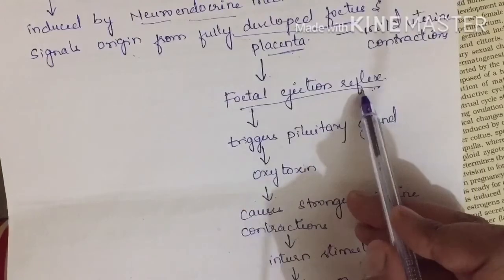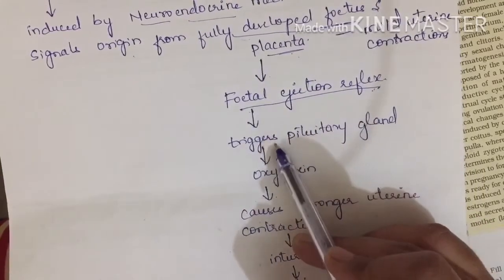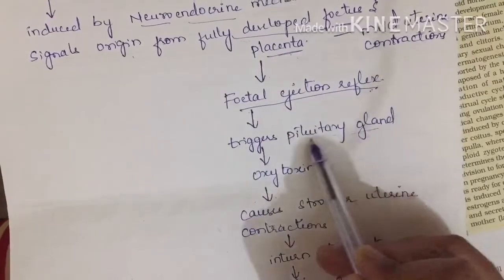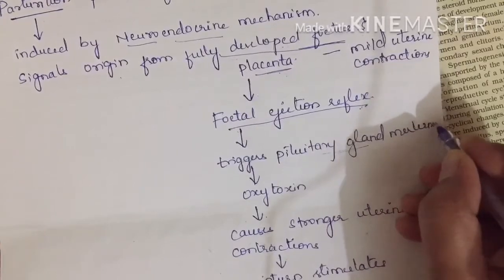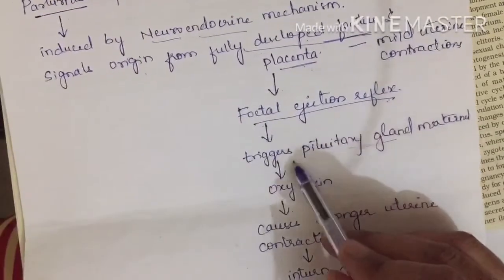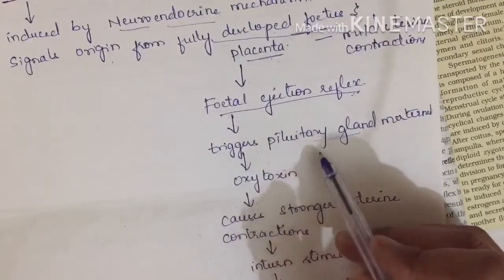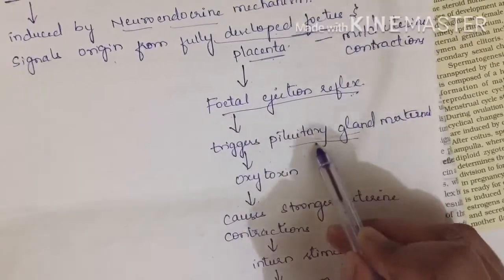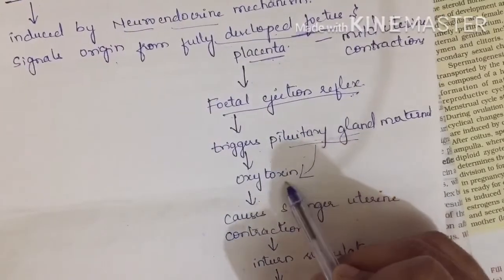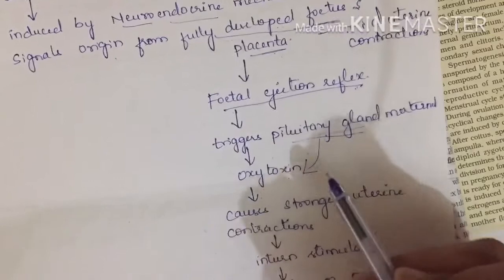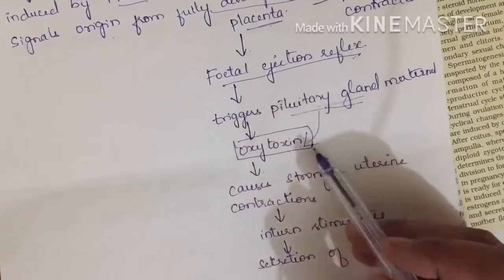This fetal ejection reflex, which has started mild uterine contractions, will trigger or stimulate the pituitary gland. Whose pituitary gland? That of the mother, the maternal pituitary gland. As it gets stimulated, what happens? The maternal pituitary gland will secrete a hormone called oxytocin. Oxytocin plays a very important role in this delivery.